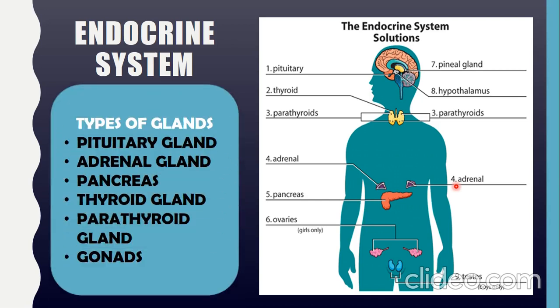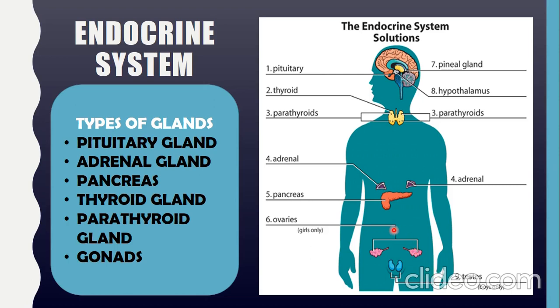There are 6 major glands present in the endocrine system: the pituitary gland, which is present in the brain attached to the hypothalamus; the adrenal gland, which is present over the kidneys; the pancreas, which is basically a ducted or exocrine gland; the thyroid gland, present in the neck region; and the parathyroid gland, present at the posterior side of the thyroid gland. Then come the gonads, which are specific to girls and boys: ovaries, present in girls, and testes, present in boys only.